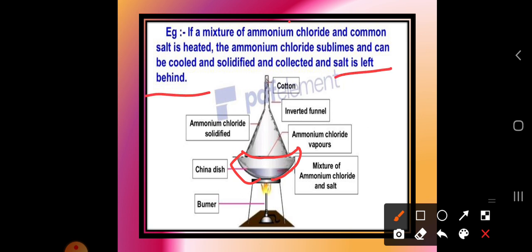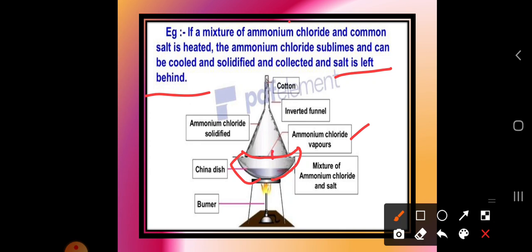Okay, so if we take the mixture of ammonium chloride and normal salt, the ammonium chloride will sublimate. Okay, it will convert directly into gaseous form and can be cooled also.